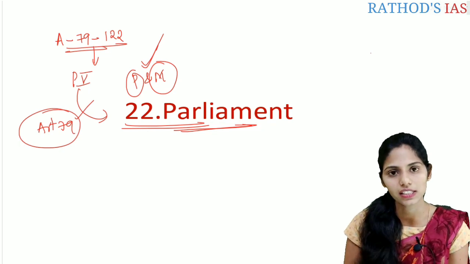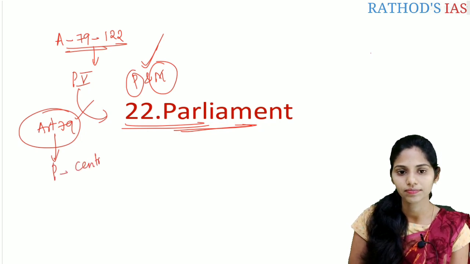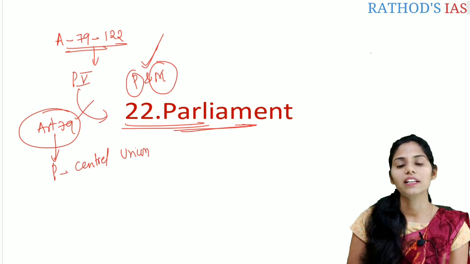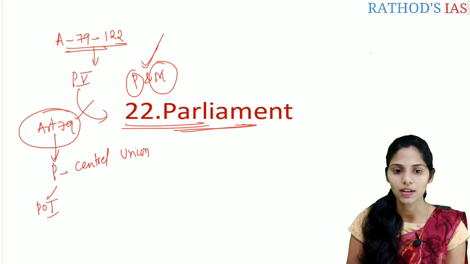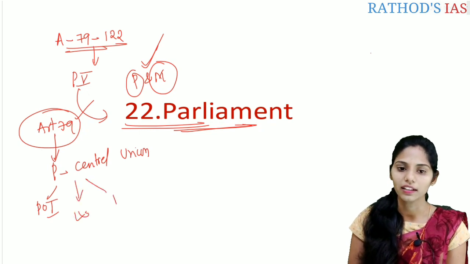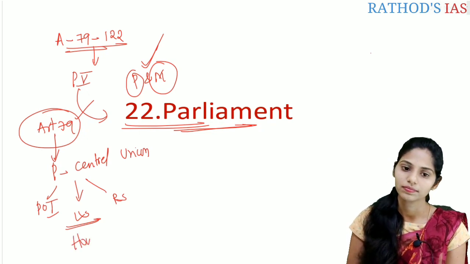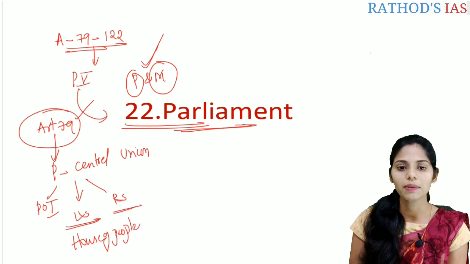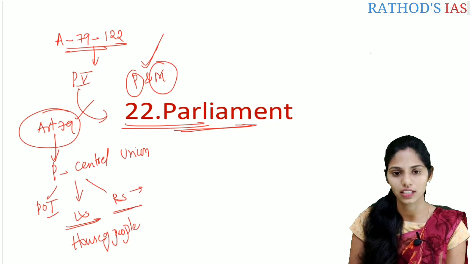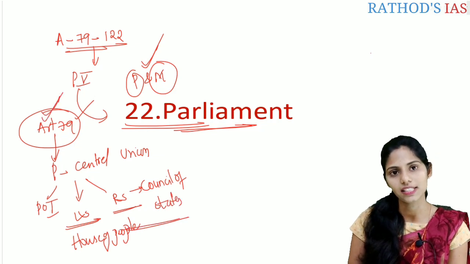So what is this Article 79 talking about? It is talking about Parliament at the center or Union, which contains three important components. The first one is the President of India, and the next ones are Lok Sabha and Rajya Sabha. Here Lok Sabha is also called the House of the People, and the Rajya Sabha is also called the Council of States. This is about Article 79.